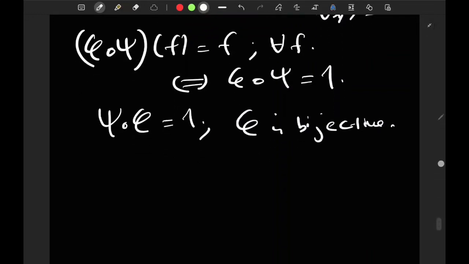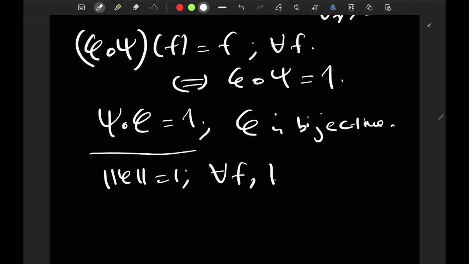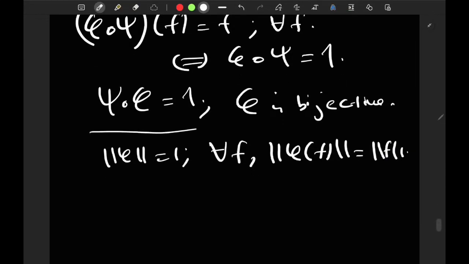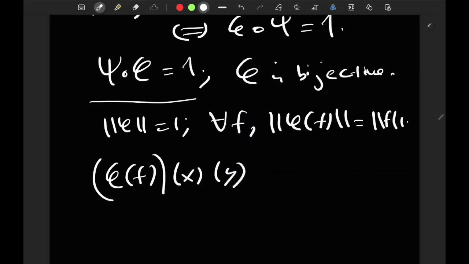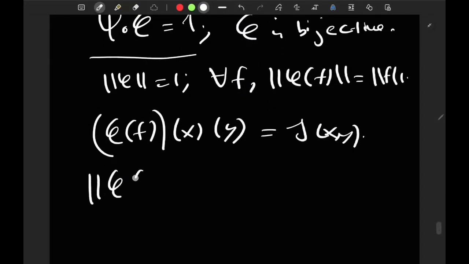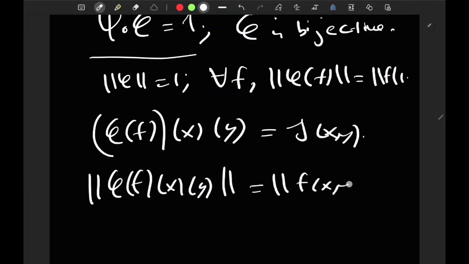The last thing we need to prove is that the norm of phi is equal to 1, or if you want, that for all f, the norm of phi of f is equal to the norm of f. That's what makes it an isometry. So let's consider phi of f and remember how it acts. It acts first on x and then on y, and it produces f of xy. So I'm looking at the norm of phi of f of x of y, which is the norm of f of xy.